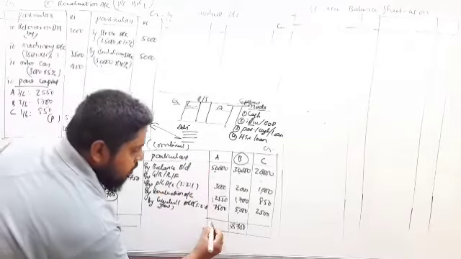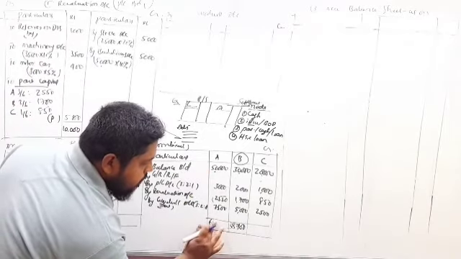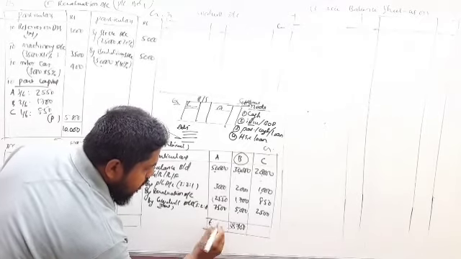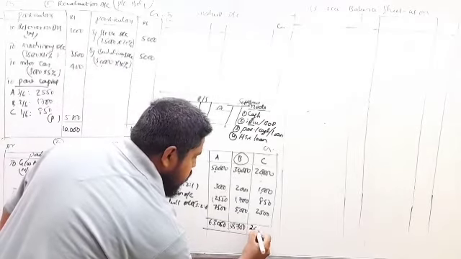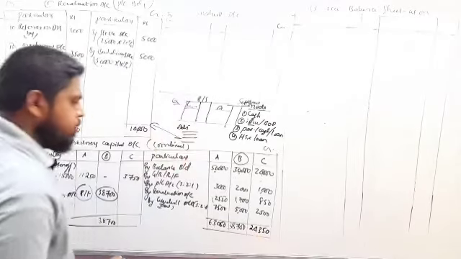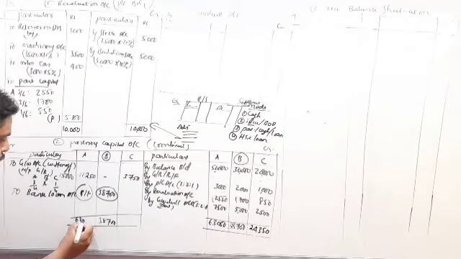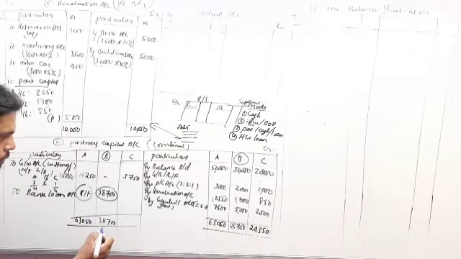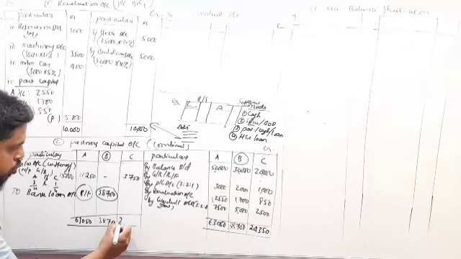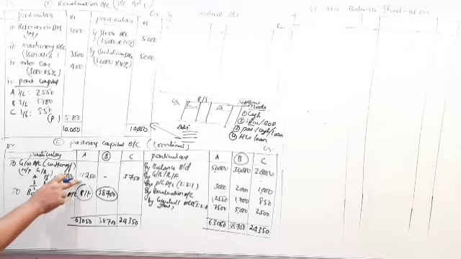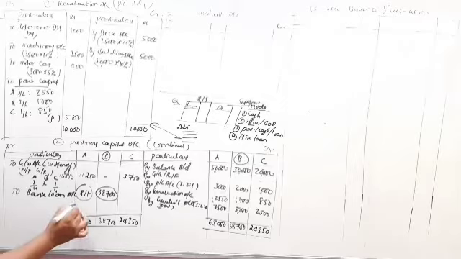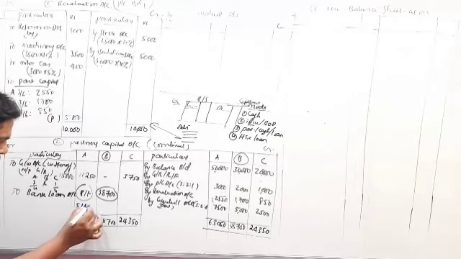So 69,000, 63,050, 24,350, 63,050, and next 24,350. Now credit balance minus debit balance: 63,050 minus 11,250, 51,800.